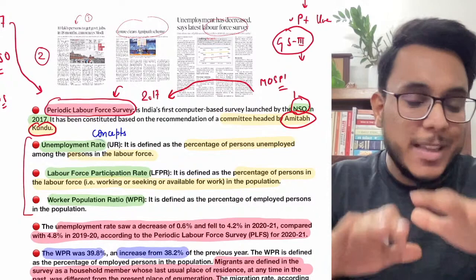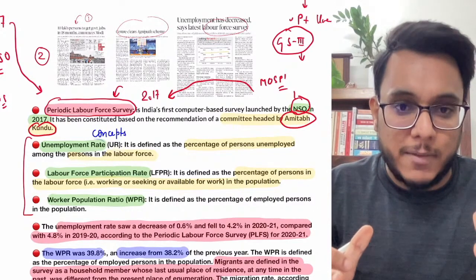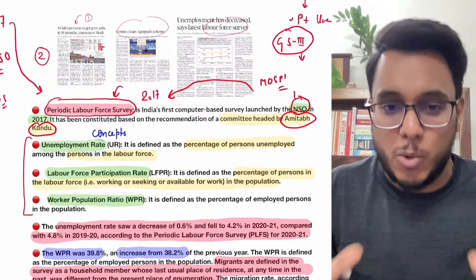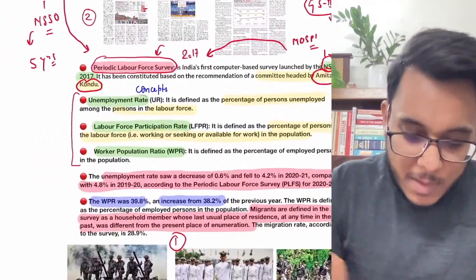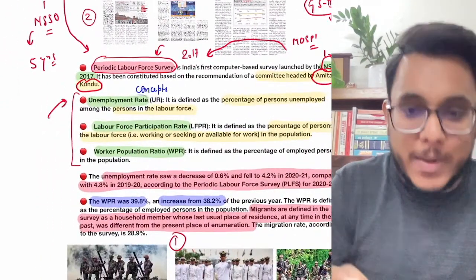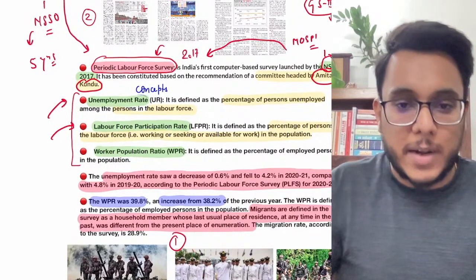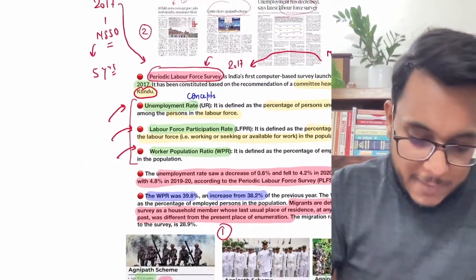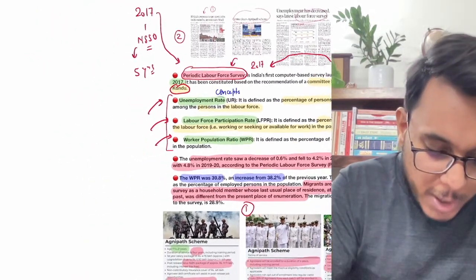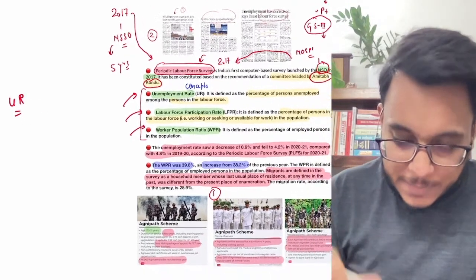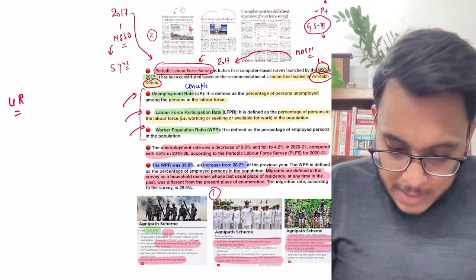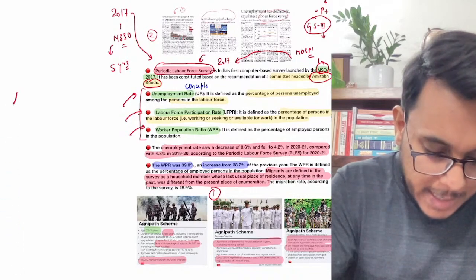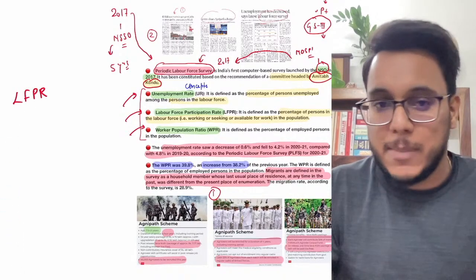Now, before moving into the report of this Periodic Labour Force Survey, I will tell you certain concepts. These concepts are very important in order to understand this data. First of all, we have the unemployment rate, the labor force participation rate, and the worker population ratio. Let's understand this. First of all, I will tell you what we mean by the labor force participation rate.